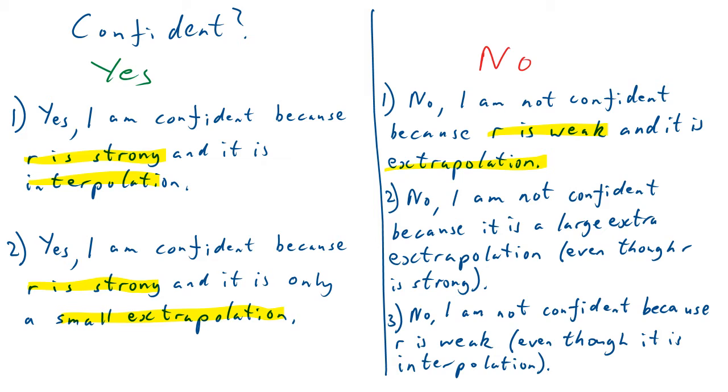The dots are really far away from the line, lots of variation. You could also have a large extrapolation, and it's not a good prediction even if you've got a strong R. So a large extrapolation is always going to massively reduce your confidence. Or you could have just an R weak, even if it's in good interpolation. If you've got like 0.26, the dots are going to be all over the place. But normally you're going to say, yes, I'm confident because R is strong and it's interpolation, or it's only a small extrapolation, or no, it's weak because R is weak and it's an extrapolation. But these are the situations where you can talk about whether you're confident or not in your result, not how good is your maths.